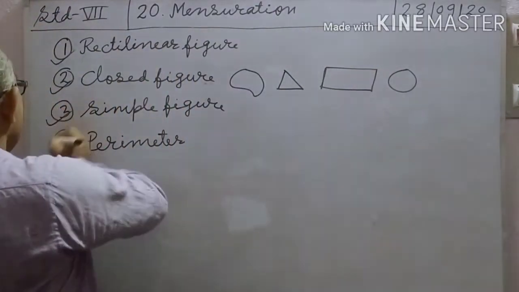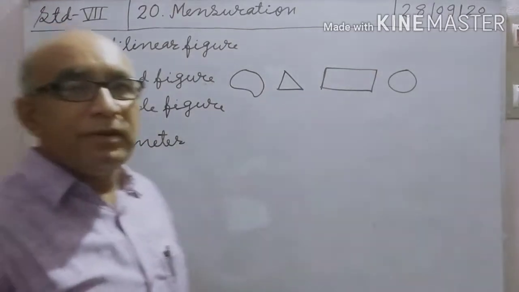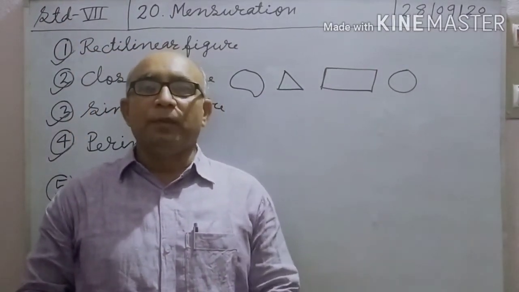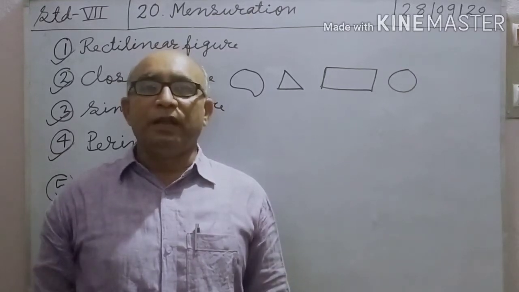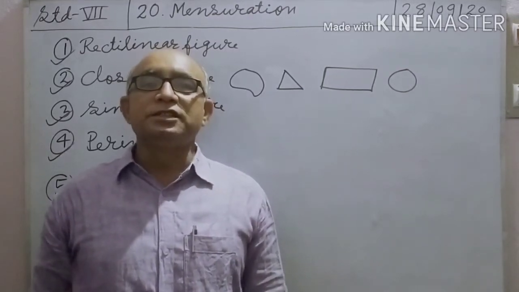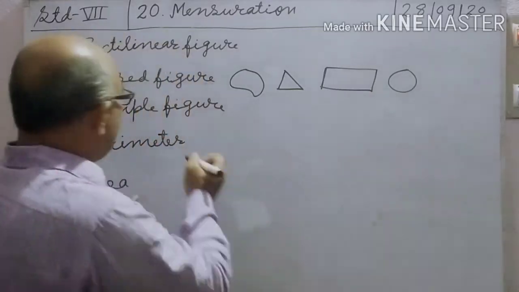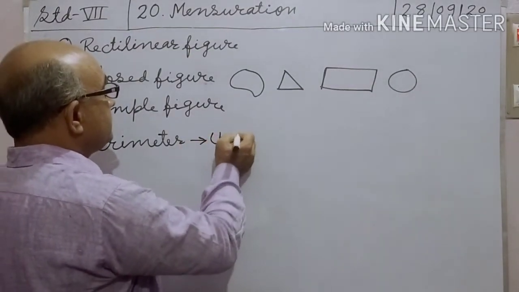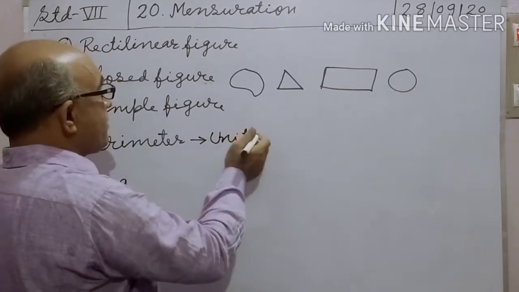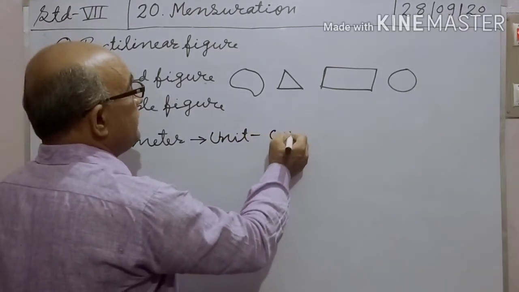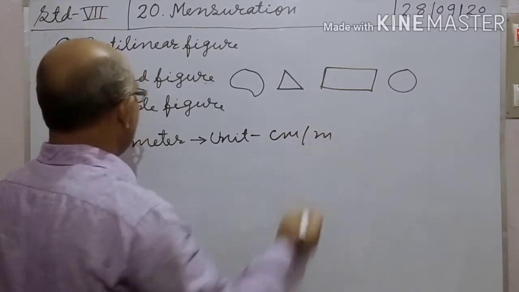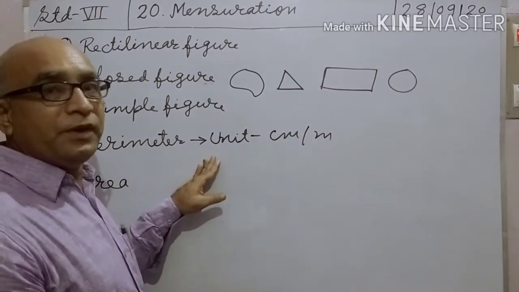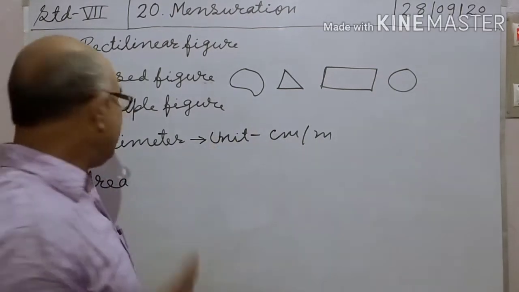Fourth term is perimeter. The length of the boundary of a plane figure is called its perimeter. The unit of perimeter is centimeter or meter. The length of the boundary of a plane figure is called its perimeter.